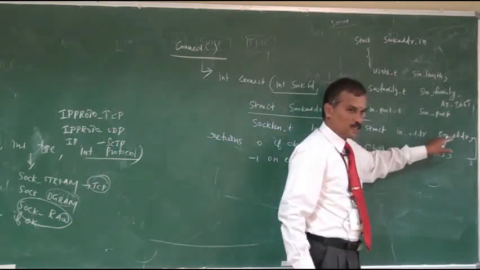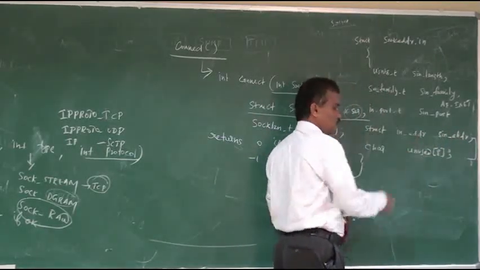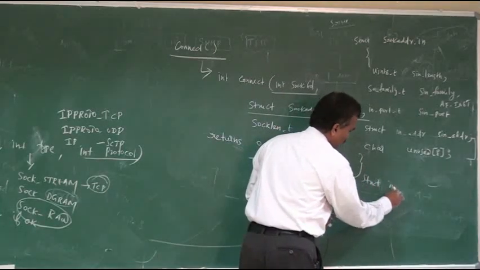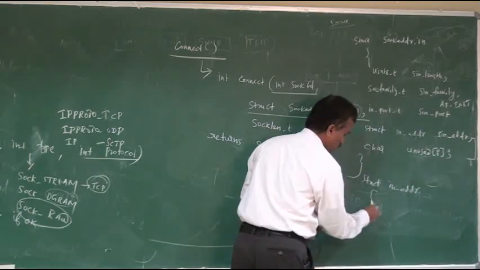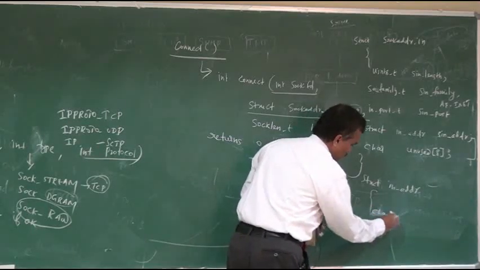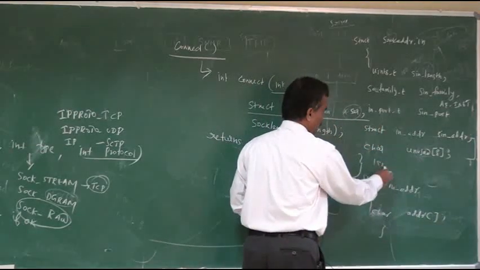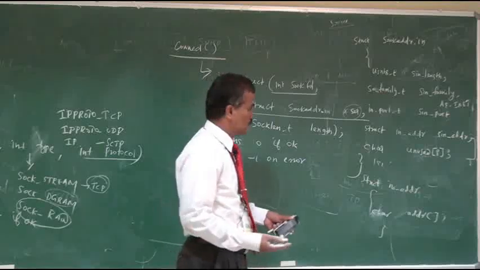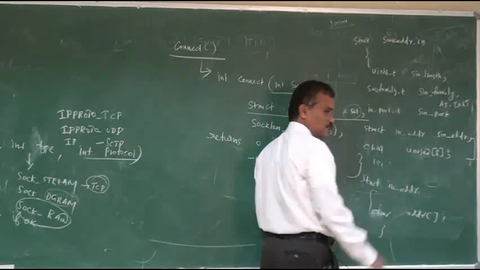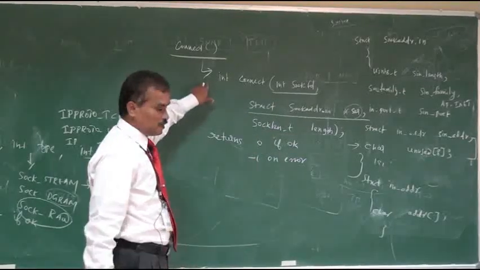Then the next one is the IP address. The IP address is again defined as another structure, struct in_addr. What is the content of in_addr? It is nothing but an IP address. We can define a character address like that, because we are going to specify an IP address in the format 192.168.0.1. So we specify the IP address as struct in_addr sin_addr. Next one, the character unused bits, which are set to 0. These are all the members of the socket address structure.